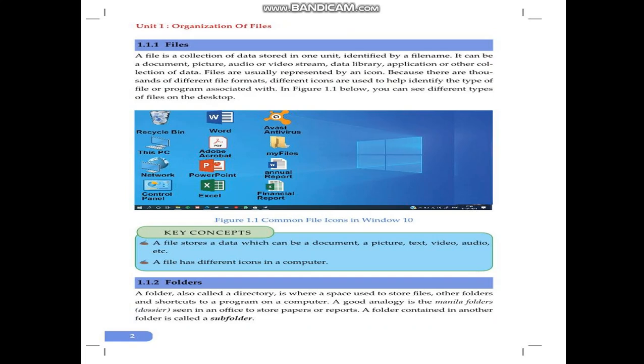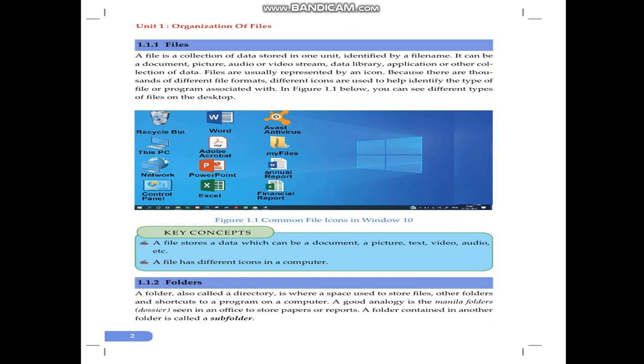1.1.1 Files. What do you mean by file? A file is a collection of data stored in one unit, identified by a file name. When you say data, it can be a number, a letter, or a picture. Therefore, a file is a collection of data. It can be a collection of numbers, letters, or also a picture in one unit and identified by a file name. When we save any file, whether it is text based, letter based, or picture based, it has its own name. It's identified by file name.